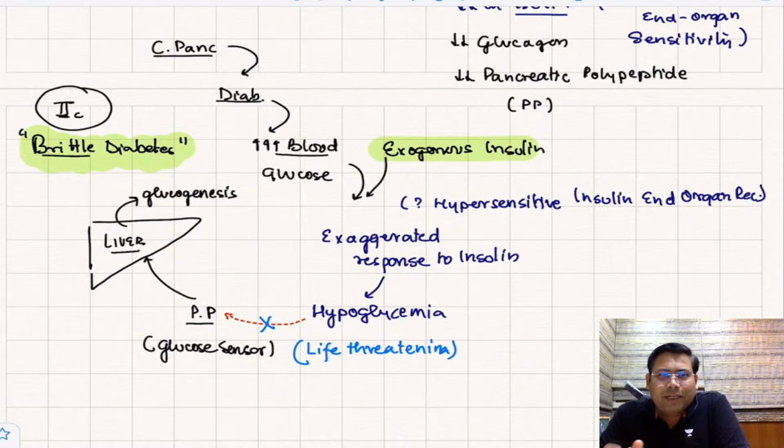When you talk about type 2C diabetes mellitus, this is a type 2 associated with chronic pancreatitis. Did you understand a few important things? Again, I will repeat. What is happening here in chronic pancreatitis? There is destruction of the endocrine function, so the insulin producing beta cells are lost. Glucagon production is also hampered because of the loss of alpha cells, and similarly the delta cells, the F cells producing somatostatin and pancreatic polypeptide, everything is lost.